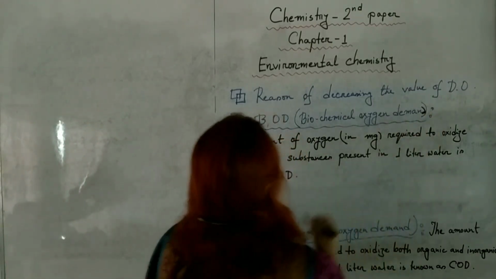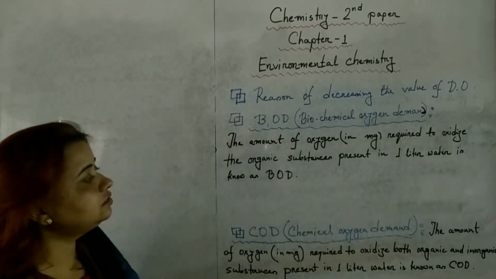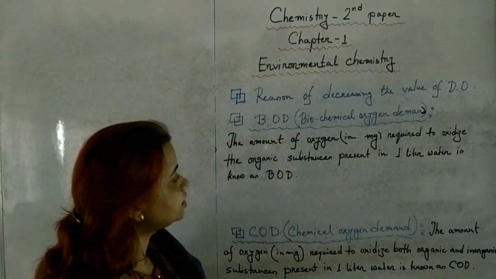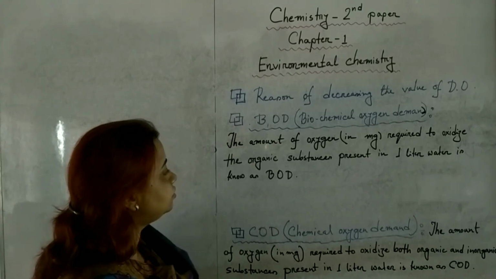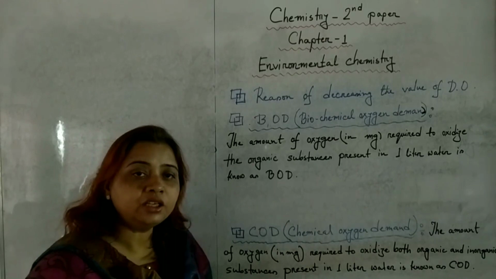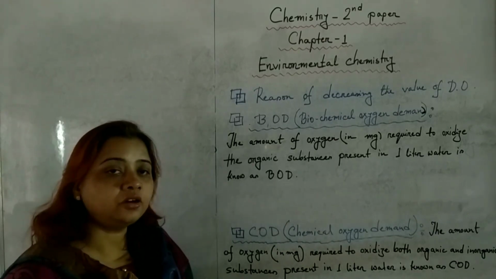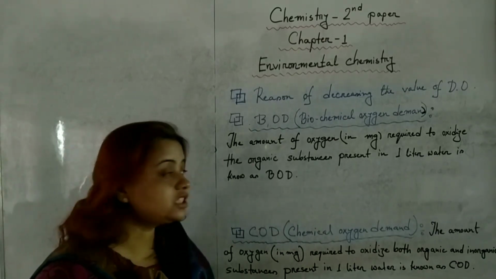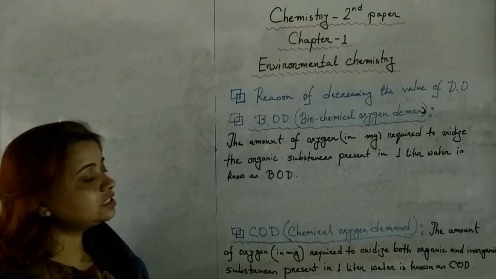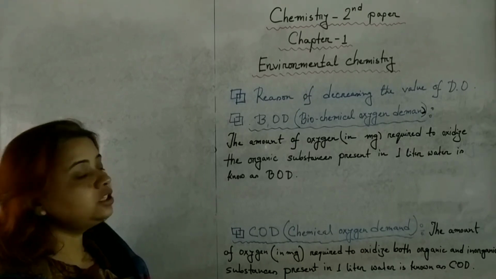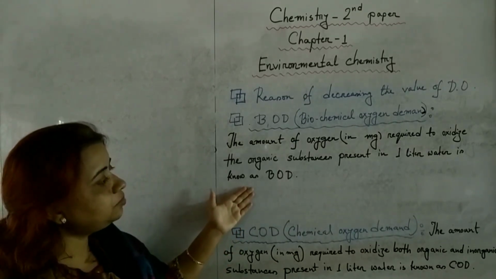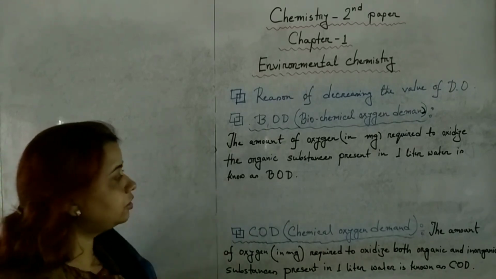The definition of BOD is the amount of oxygen in milligram required to oxidize the organic substances present in 1 liter water. That means to oxidize the organic pollutants present in polluted water, how much oxygen is needed is known as BOD. And BOD is done by the help of different types of microorganism.